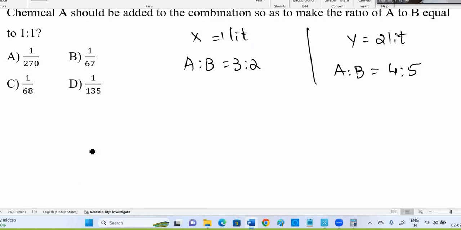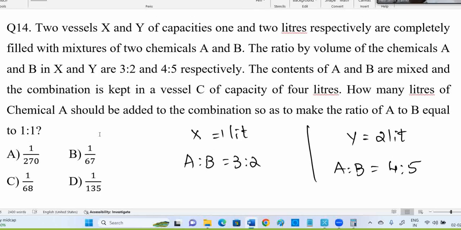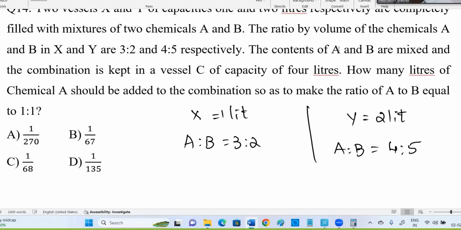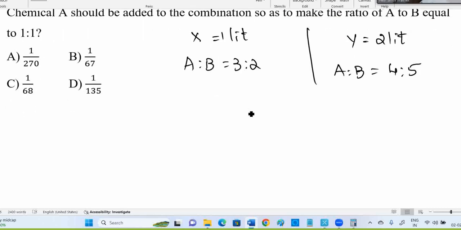So now X and Y are mixed to form a new vessel C. Is it X and Y? Let me read the question once again. Two vessels X, capacity 1 liter, Y capacity 2 liters, are completely filled with chemicals A and B. The ratio of volumes of A and B in X and Y is 3:2, 4:5. Very good. Now the contents of A and B are mixed into vessel C. Actually, it should be contents of X and Y. Fine, so no problem. C is obtained by mixing X and Y.